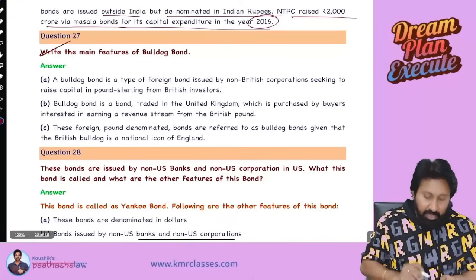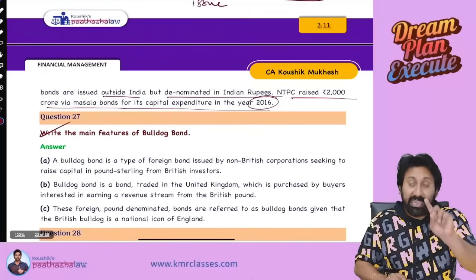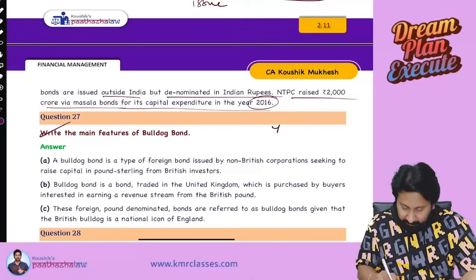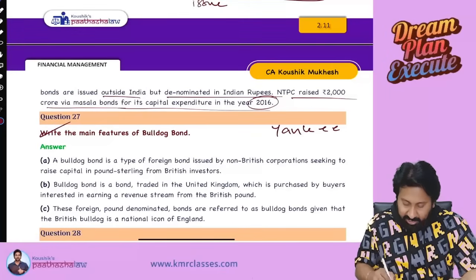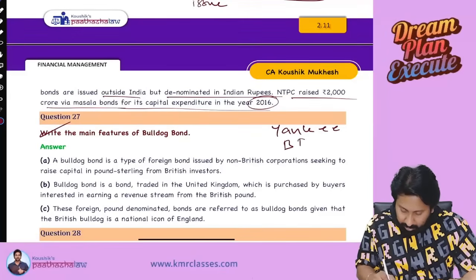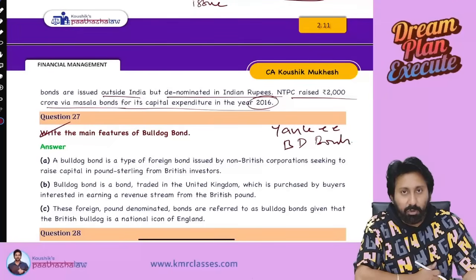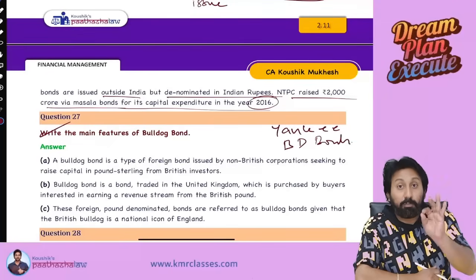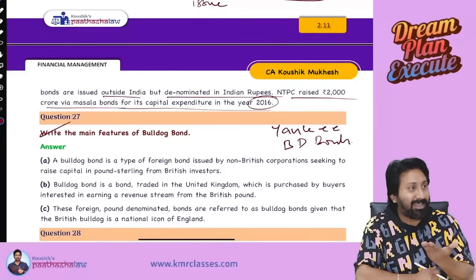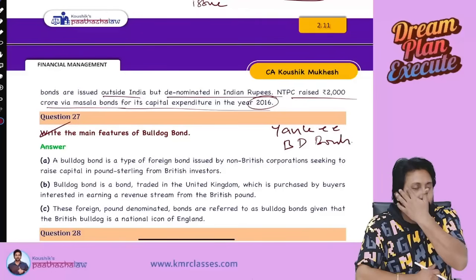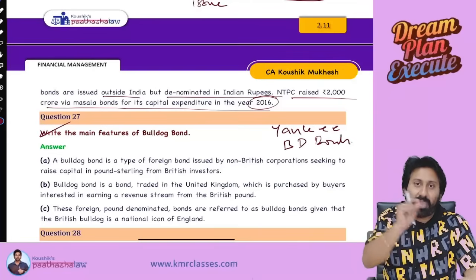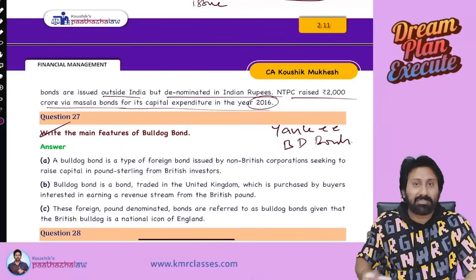Next one. There are 2 types of bonds here: Yankee bonds and BD bonds. What are Yankee bonds? What is BD? BD bonds means bulldog bonds. Sir, what are all these names? They are nonsense. See, bulldog is a name which came from the UK, for which the British bulldog is very popular there.